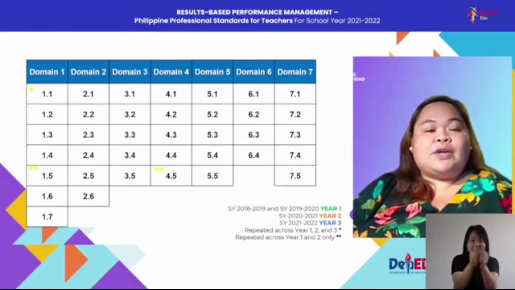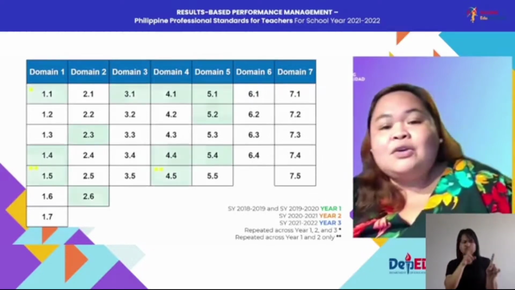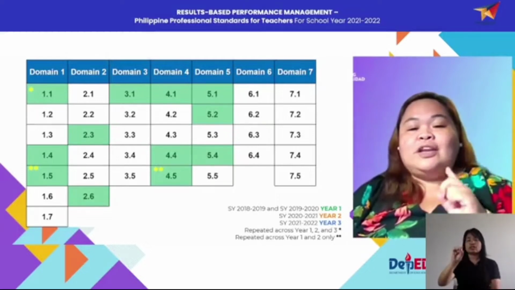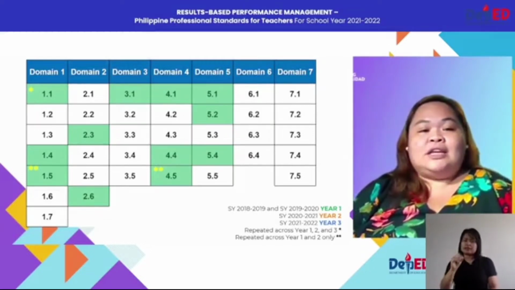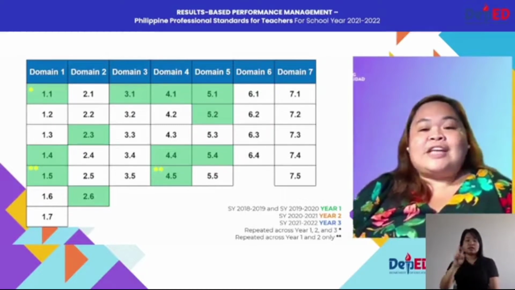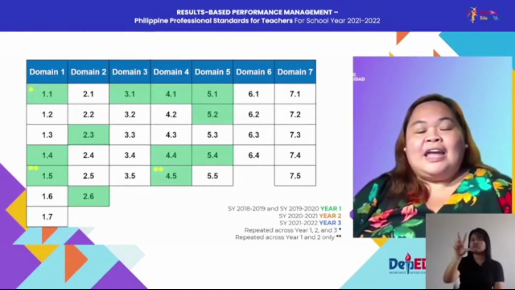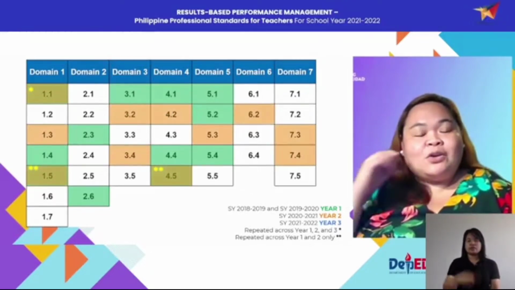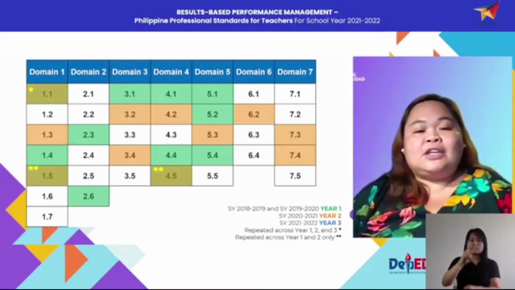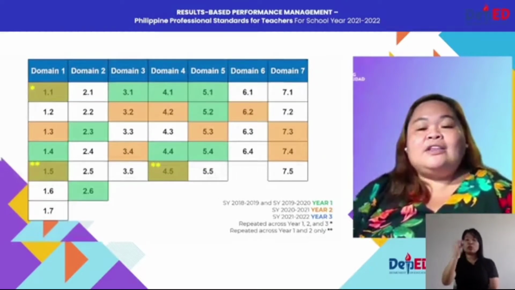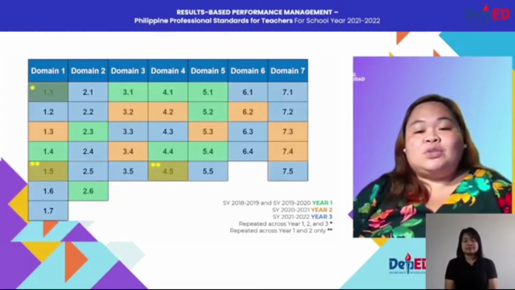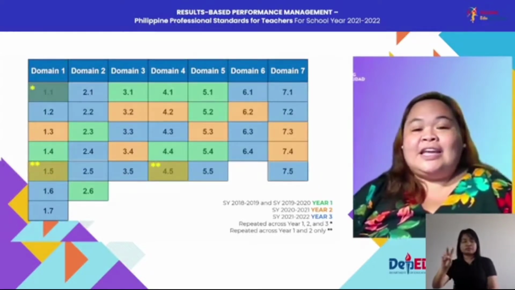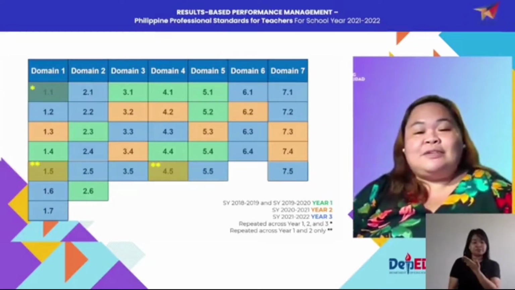So if you can see, for school year 2018-2019 and school year 2019-2020, there are 12 indicators highlighted in green. And for school year 2020-2021, highlighted in orange, those are the PPST indicators that are included. And for school year 2021-2022, yan po yung natitira po nating indicators to complete the 37 indicators.